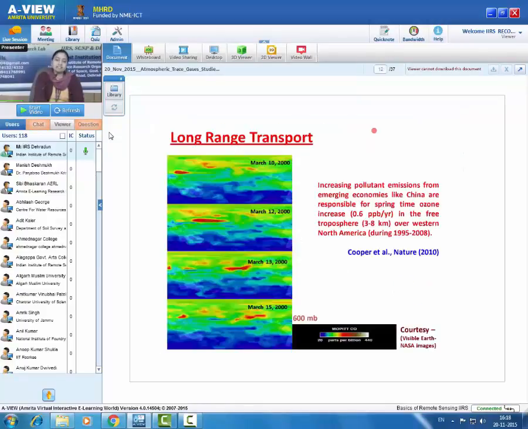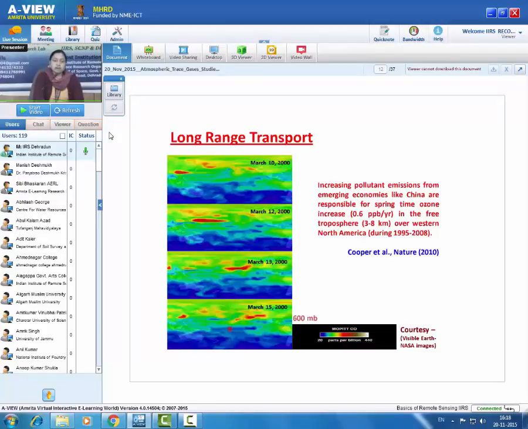Other than local effects, there can be long-range transport of air pollutants. Once emitted, these pollutants can get transported to large distances. An example is shown here, where data is taken from the MOPITT instrument for carbon monoxide at 600 millibar, and this carbon monoxide varies from 20 to 440 parts per billion.